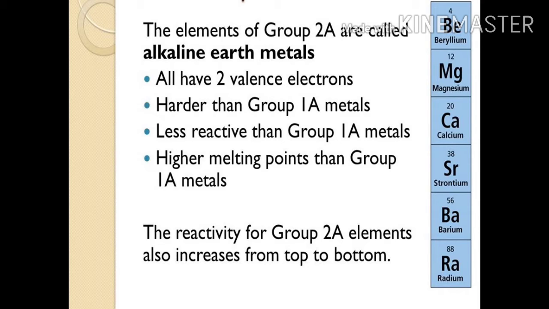They have higher melting points than alkali metals. The reactivity of group 2 elements also increases from top to bottom. That means the metallic character increases from top to bottom. As we know, the general trend of a group is that the metallic character increases down the group. The same thing holds good even for group 2 elements. The metallic character across a period decreases, but down the group it increases.